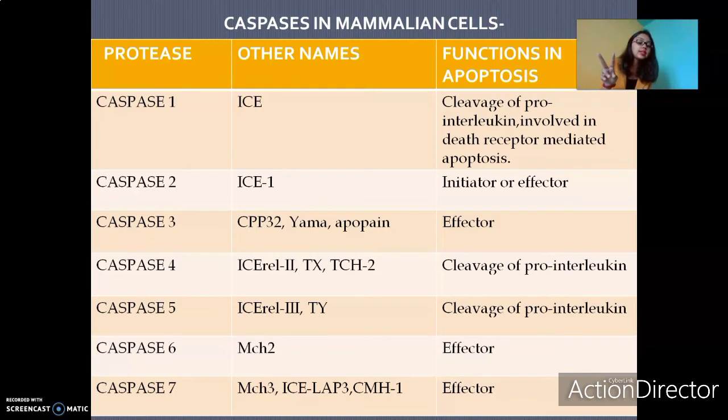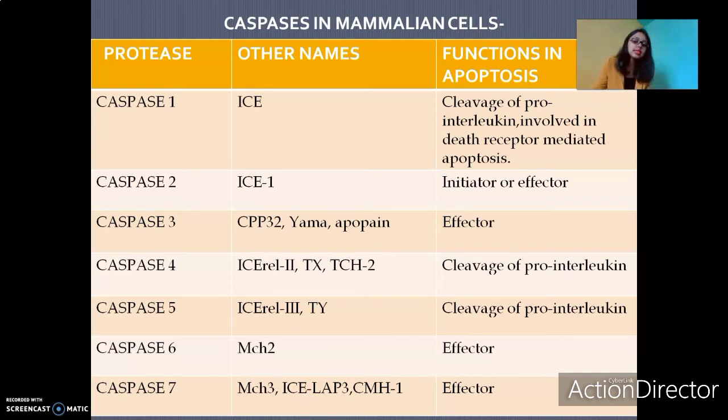So pro-interleukin is the target of caspase 1. Also, caspase 1 is involved in death receptor mediated apoptosis. Death receptor mediated apoptosis is nothing but the extrinsic pathway of apoptosis. We've seen the intrinsic and extrinsic pathway. The extrinsic pathway is also called the death receptor pathway. So in the death receptor pathway, we see the use of caspase 1.